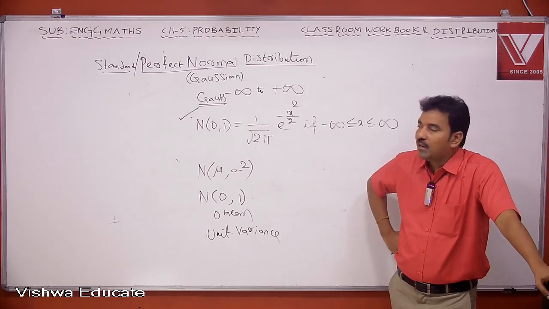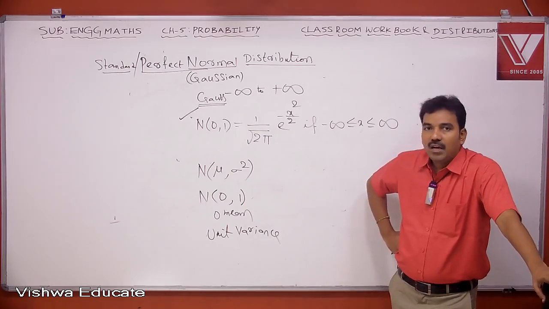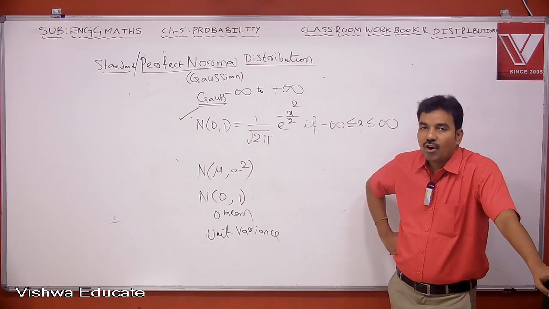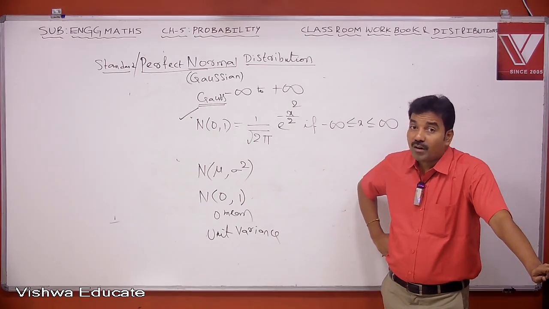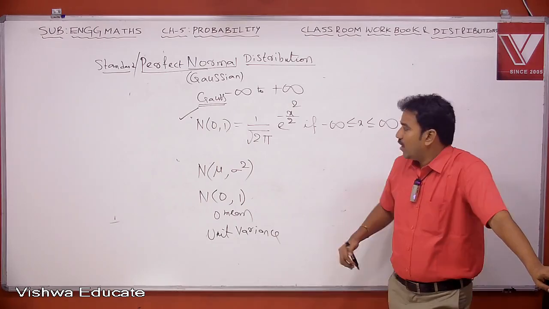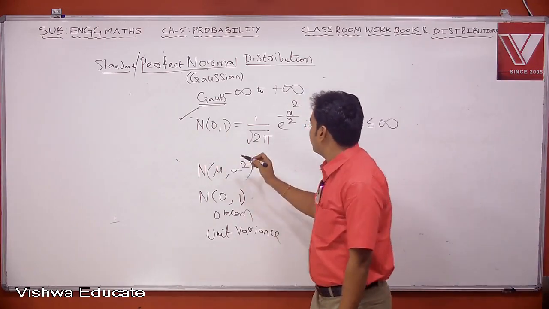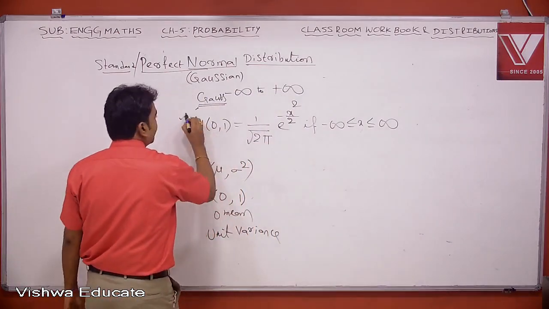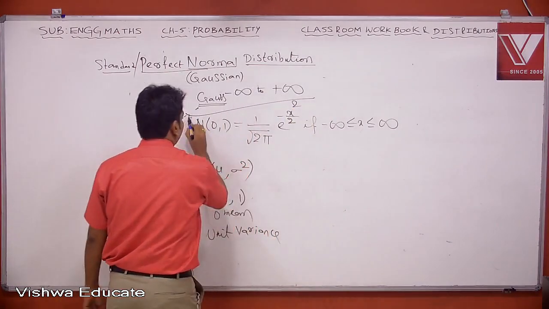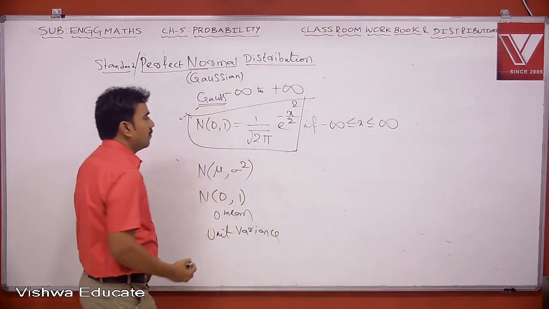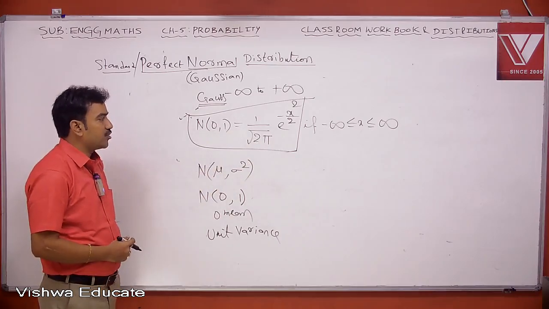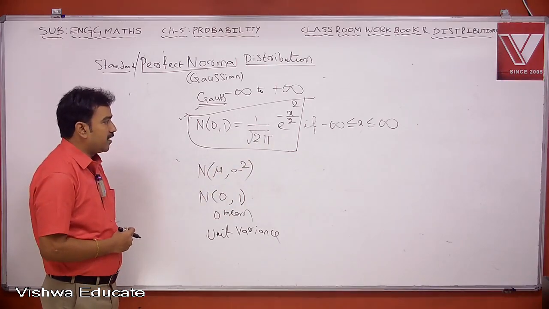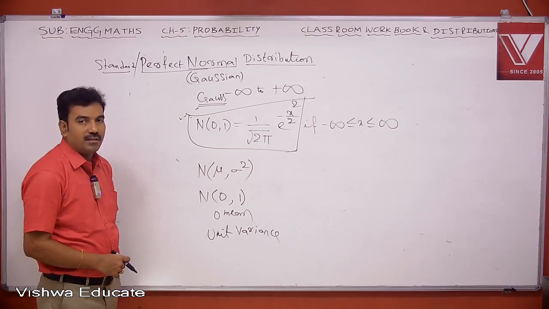Therefore, N of 0 comma 1 equal to this. N of 0 comma 1 is 1 by square root of 2 pi into e power minus x square by 2, if minus infinity less than or equal to x less than or equal to infinity.